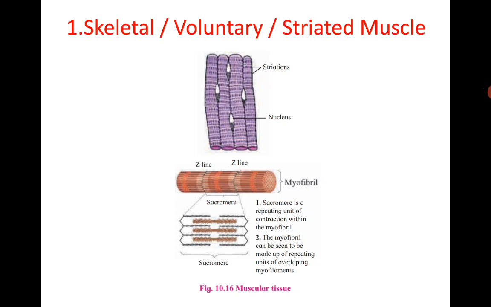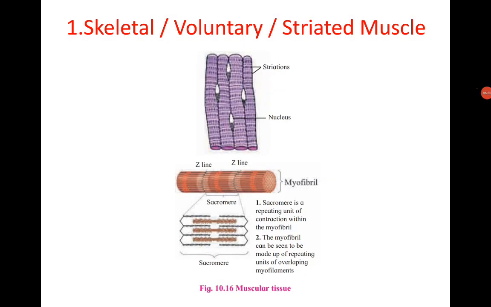anisotropic bands are seen. The dark band in each sarcomere present in the center is called the anisotropic band or A band. A bands are made up of myosin as well as actin.